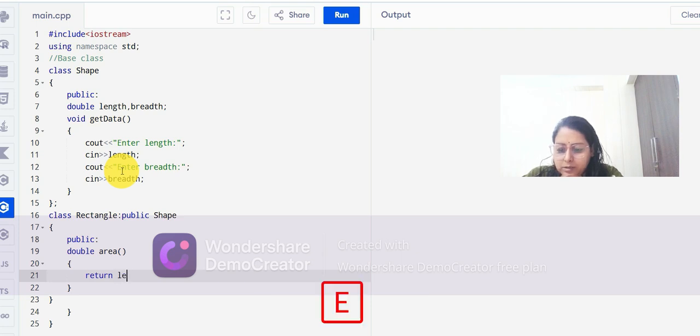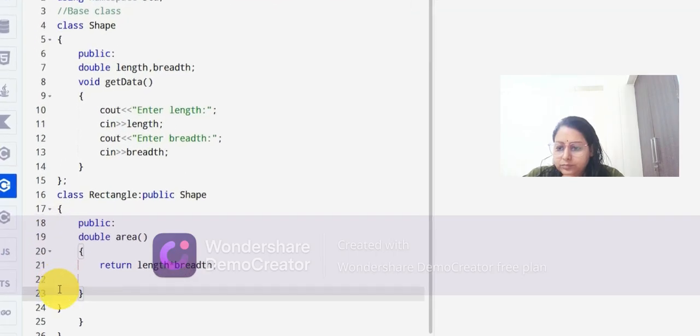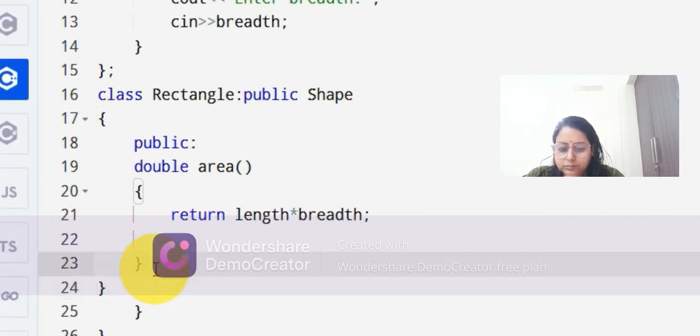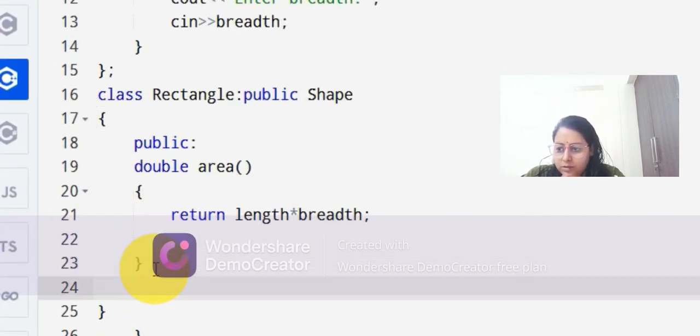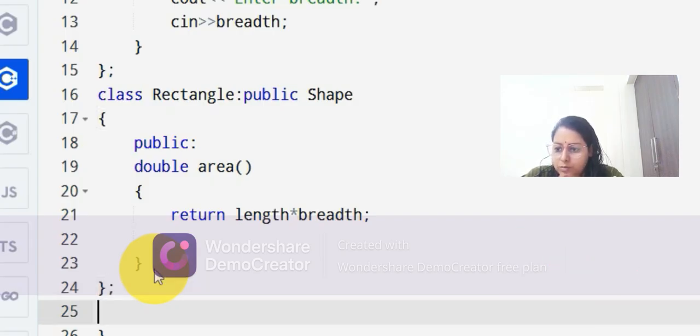So that will be length and breadth. Okay, so this is how our function will calculate. So our function is closed, and our class also will be closed now.